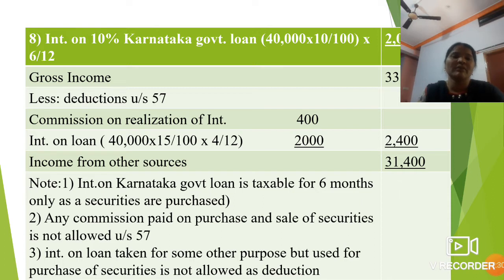Any commission paid on purchase or sale of any kind of security is not at all allowed under section 57. Third note: interest on a loan taken for some other purpose but used for the purchase of securities is also not allowed as a deduction under section 57. These are all not allowed under the deductions.